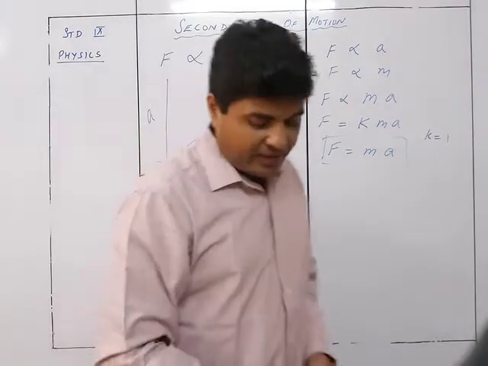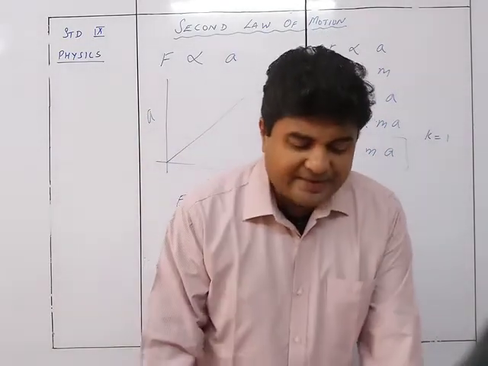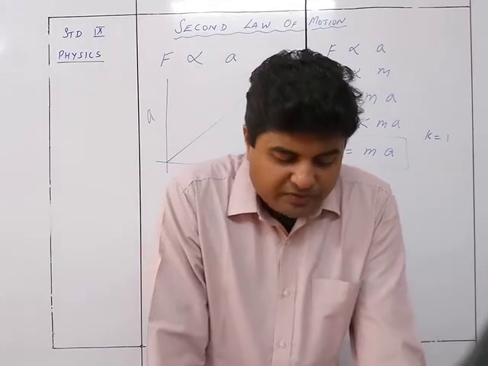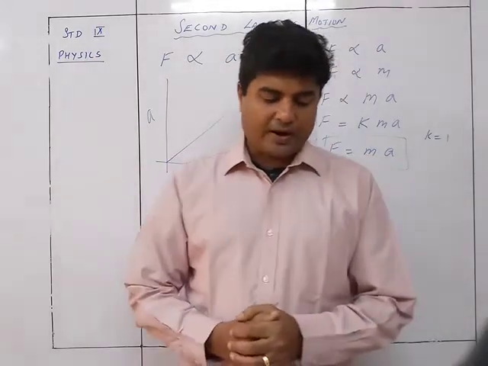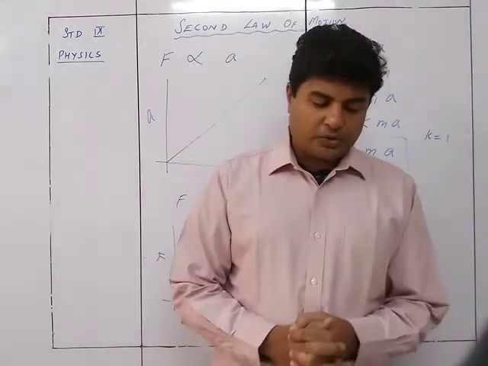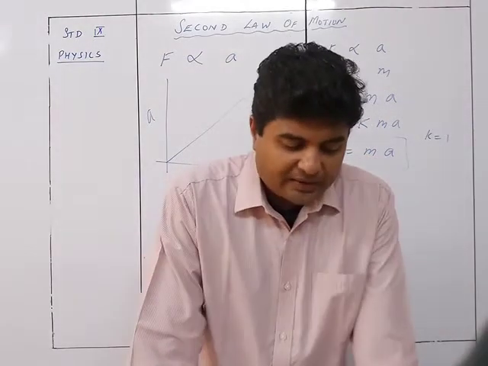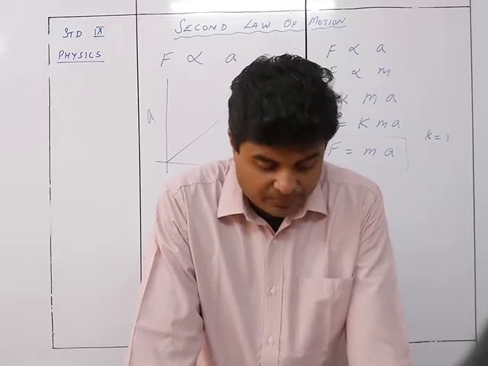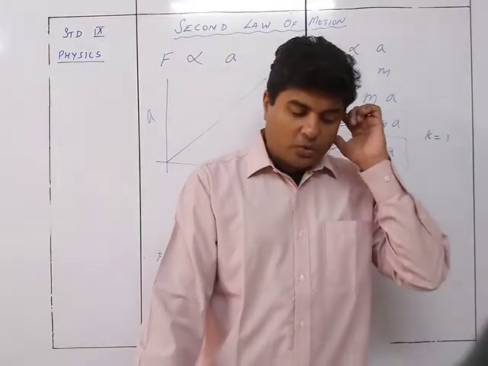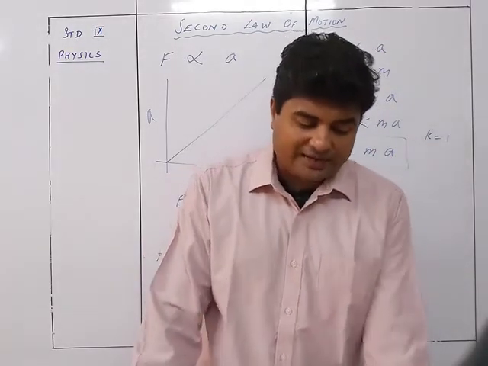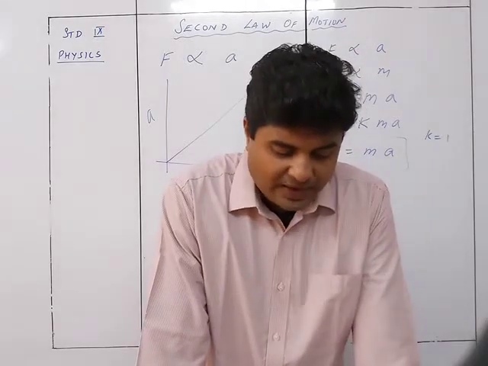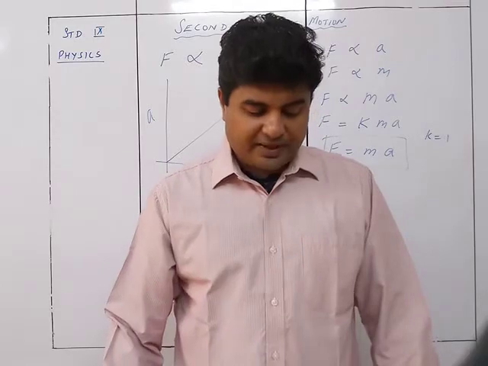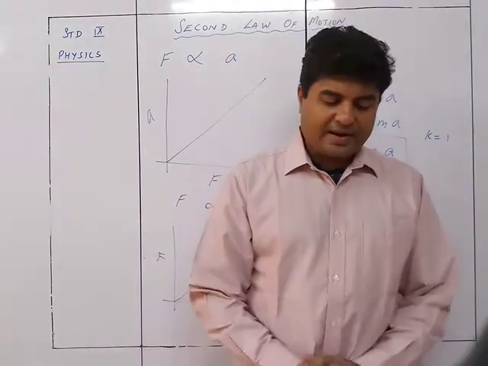Okay, so we see over here that on the basis of this experiment, Newton concluded that the acceleration produced in a body of given mass is directly proportional to the force applied to it. So A is proportional to F. A graph plotted of acceleration against force is a straight line as shown. And the force needed to produce a given acceleration in a body is directly proportional to the mass of the body. That is, F is proportional to M. So a graph plotted with F against M is a straight line as shown.